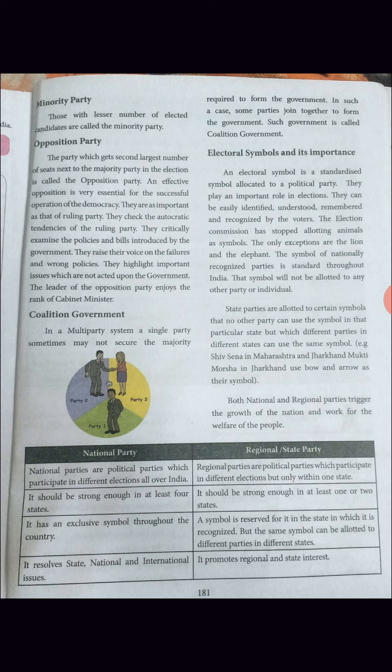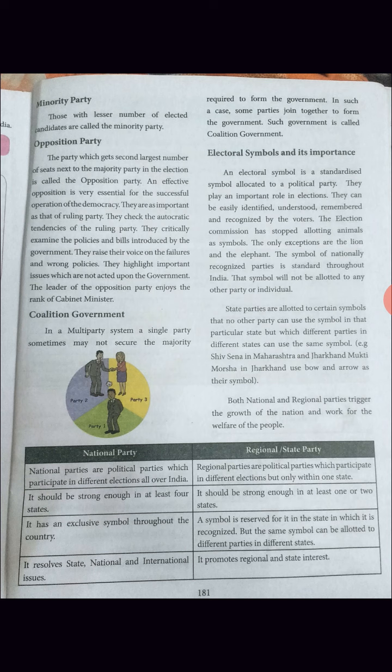So both national and regional parties trigger the growth of the nation and work for the welfare of the people. They join together and work for the growth of our nation and the welfare of the people who live in the nation.